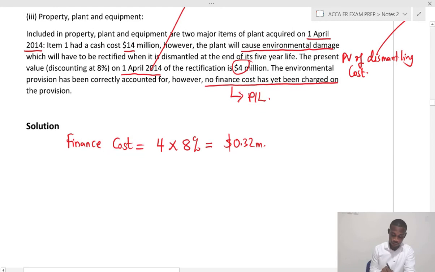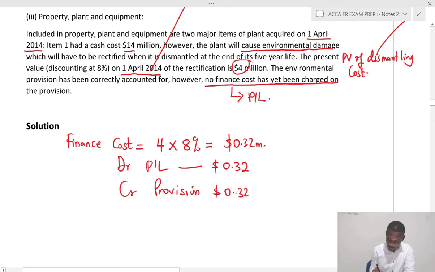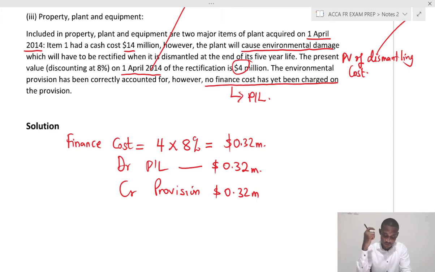So the double entry would be to debit P&L as a charge 0.32 and credit the provision 0.32 million. So this will be the needed adjustment. And in the question, we were told that the environmental provision had been correctly accounted for. However, no finance cost has yet been charged on the provision. So it's important you know how to account for this.